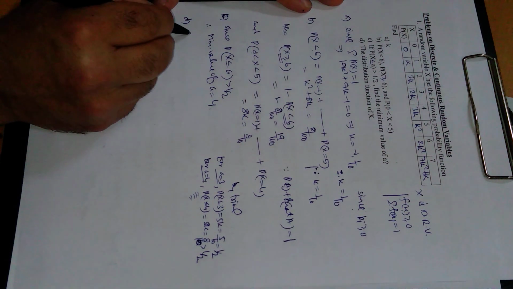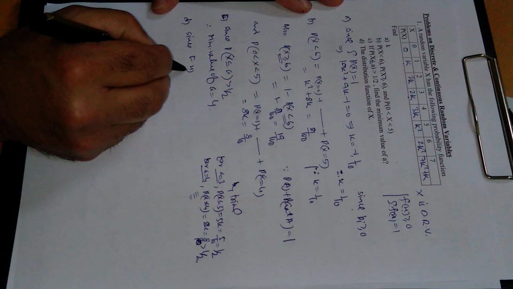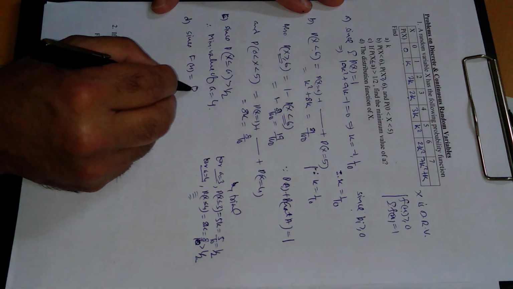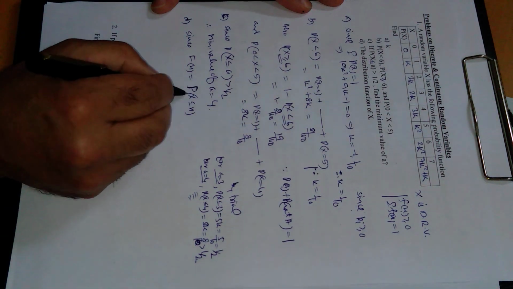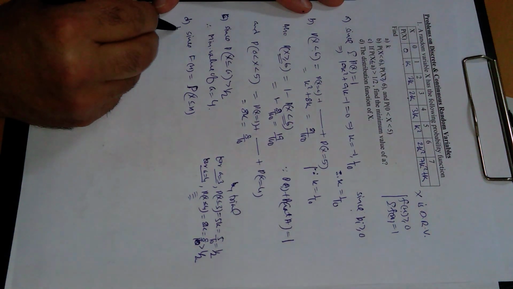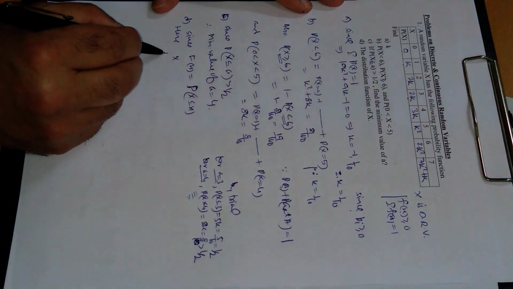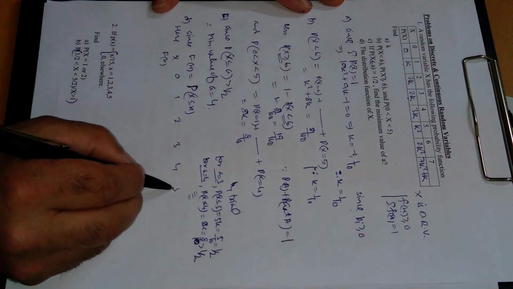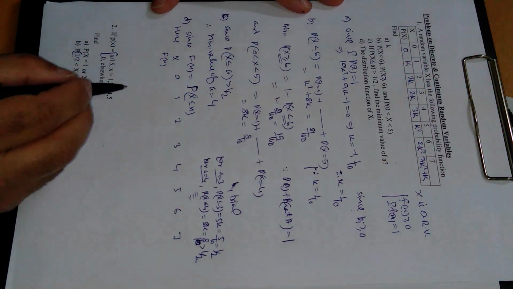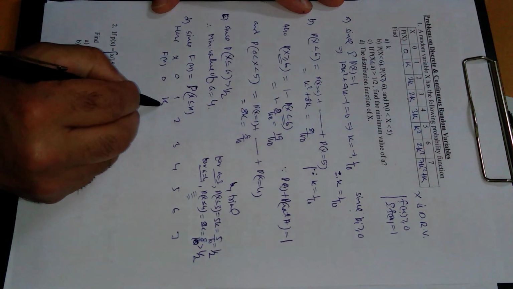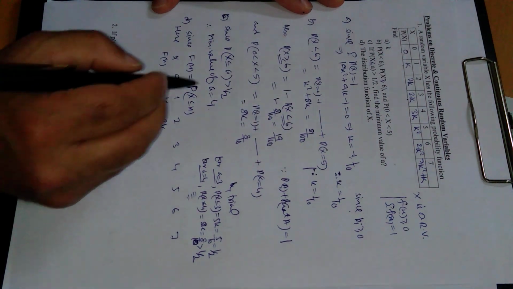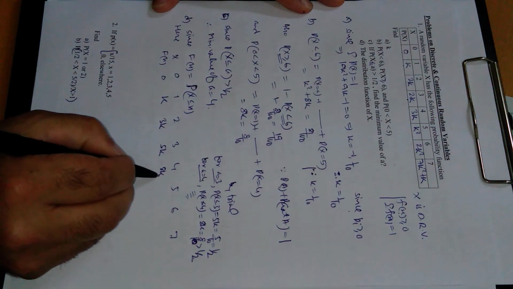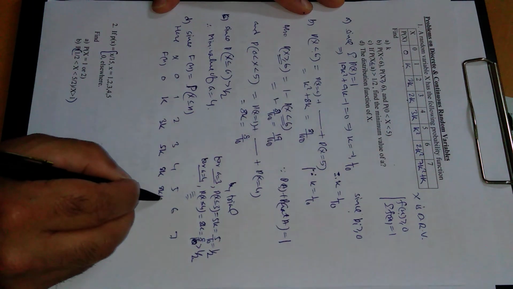D part: the distribution function F of x is, in this case, probability x less than or equal to this, which means this is the cumulative probability. Here x takes the values 0, 1, 2, 3, 4, 5, 6, and 7, and F of x is 0, then k, then 3k, then 5k, then 8k, then 8k plus k square.